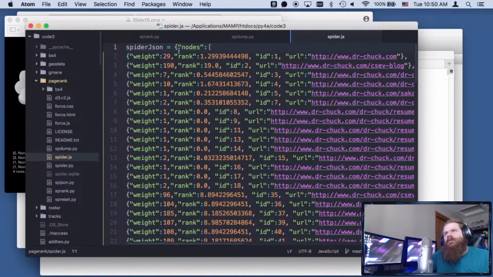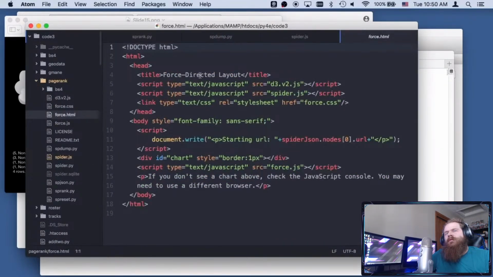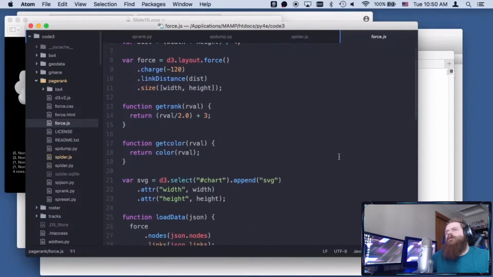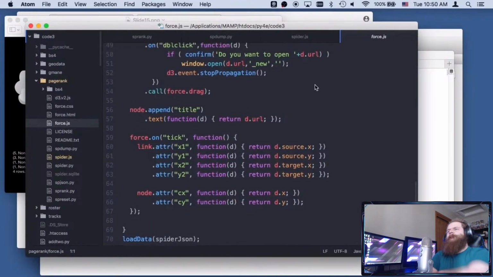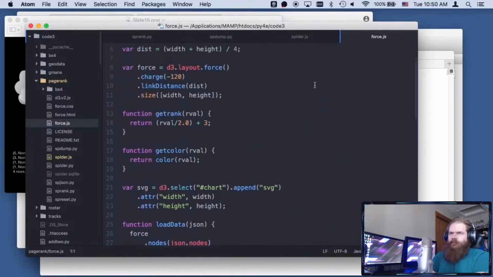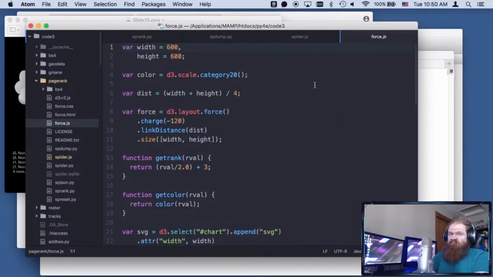Okay, so this is read by this HTML file, and it's going to read somewhere this force.js file, and my own spider.js code. This is some JavaScript. The force.js is the visualization code, and this is D3, the visualization library. So I'm using this d3.js, which is a really great visualization library, and this is just drawing the circles and making the circles colors and making the circles bigger and smaller, and then connecting all the lines in between it.